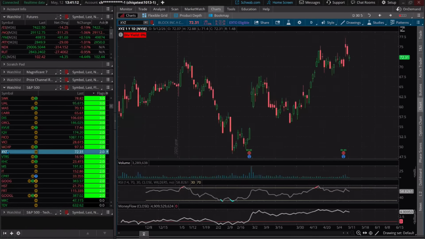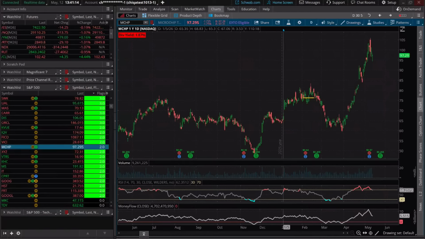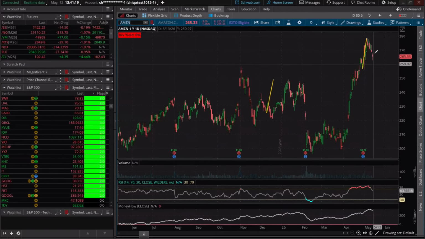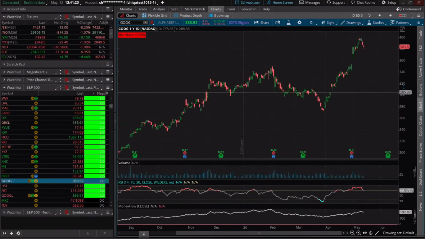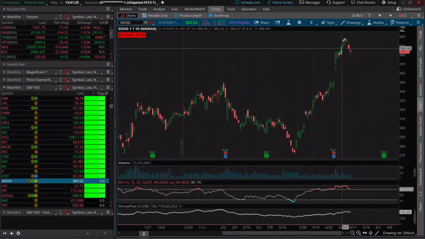Getting into some of the other areas, there's Microchip, a few days down. It did have Amazon in there too. So remember, it showed the pullback. So some technology, Google. Finally, you're getting a little bit of that Google right over here, and we shall see if that's a bounce.